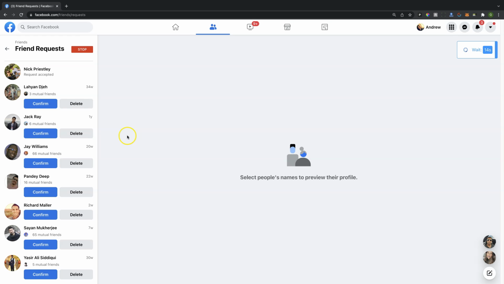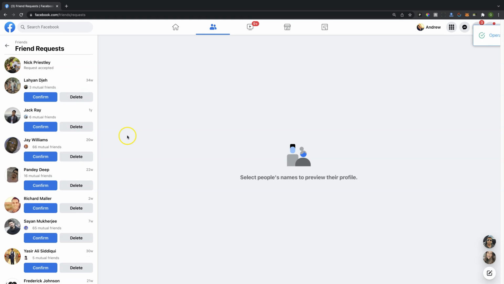Now, there is a lot of strategy that you can deploy with this. There's so much value behind how you can use this to drive traffic to specific groups, specific pages. And I would encourage you to take a look at gathering the person's contact information, their email information specifically, when you are using this process, because these are people who have reached out to you. Remember, they've reached out to you. It's not cold outreach. You're just confirming them reaching out to you. So it's the opposite of that, a little bit different of a strategy when you are interacting with these individuals, but this is how it works.